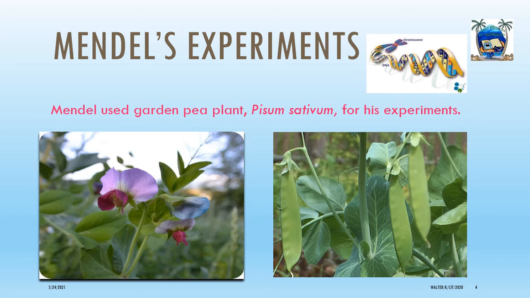When I was going through this, I thought it would be wise to get a picture of the garden pea plant, which botanists call Pisum sativum, so that we can all be sure of the plant we are talking about, because this is the plant that Mendel studied extensively to come up with the data that he statistically analyzed to form the basis of the Mendelian principles of genetics of this day.